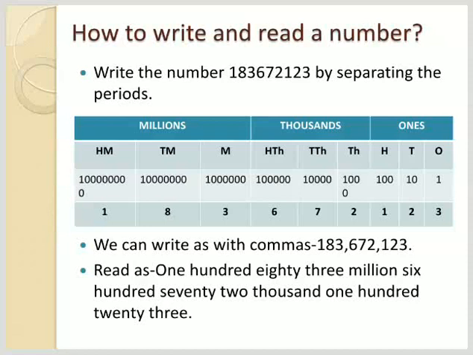Okay, so the rule for comma is the same. Insert the comma after each period. So after ones there will be a comma, after 1000 there will be a comma. Okay, so how are you going to read this number and the period? 183,672,123. Like this, you take any other number, follow this table, put the value in this table, and try to put commas and write their number names according to the international place value system.